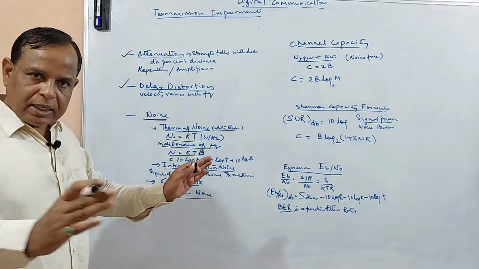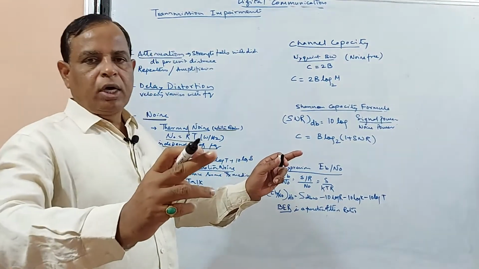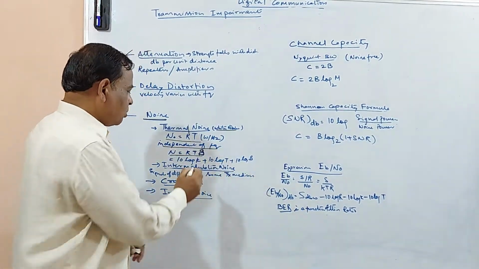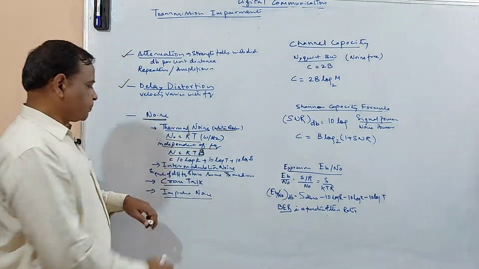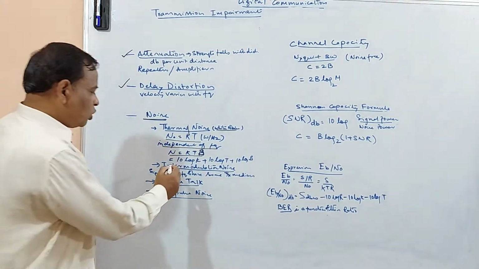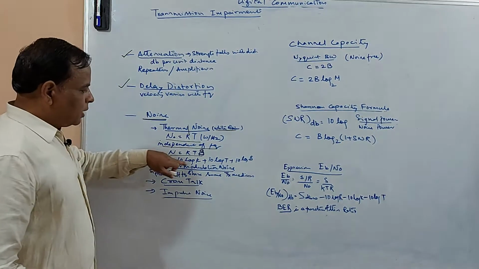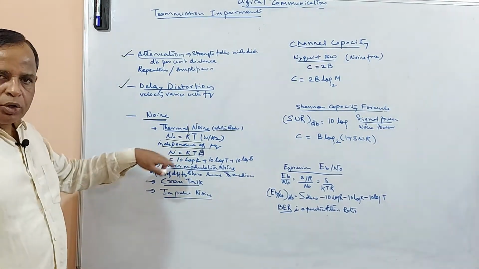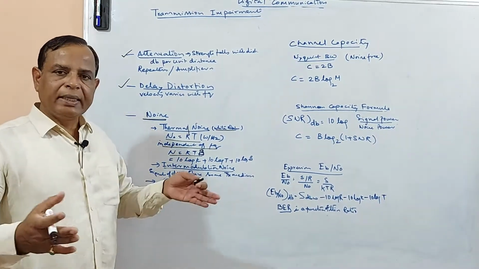This noise exists all over the frequency band, so the amount of noise can be calculated this way. If you expand into the log form, you can get this particular value in dBs.